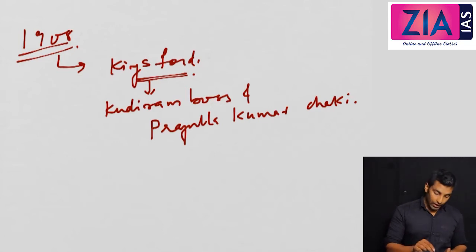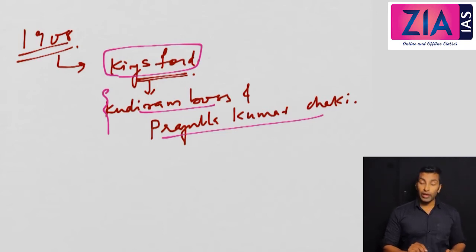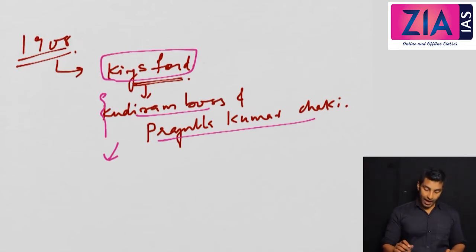Both were revolutionaries, and I have given you an idea about revolutionaries in my previous video. They threw the bomb, and they were inspired by the activities happening in Ireland and Russia. They tried to murder Kingsford, but accidentally they killed two English ladies. For this Khudiram Bose was hanged, and Prafulla Chaki committed suicide.